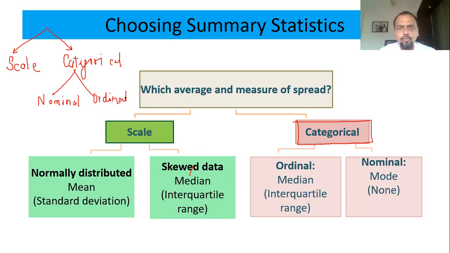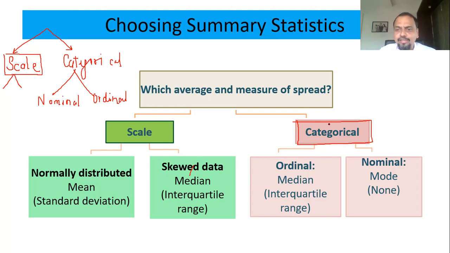Now you can recollect it. Actually, in scale also there are two: interval and ratio. But now we don't need to classify further. We'll take it as scale only, as all the software and analysis don't need us to bifurcate it further.